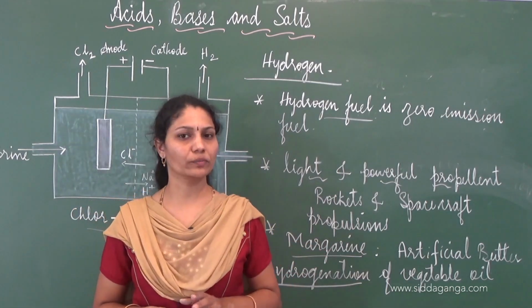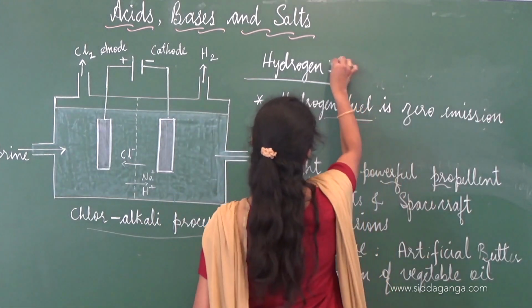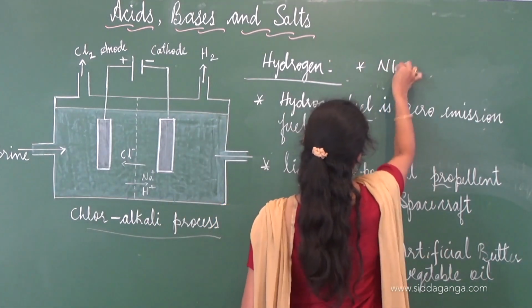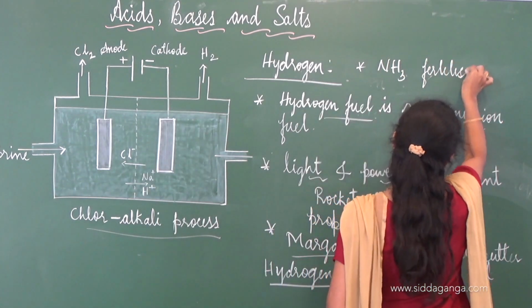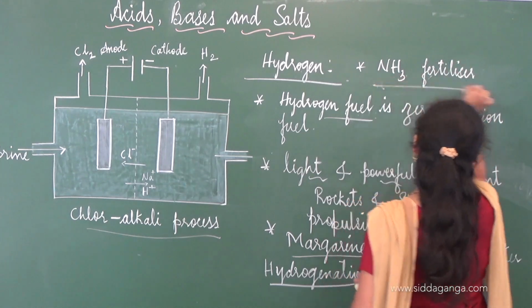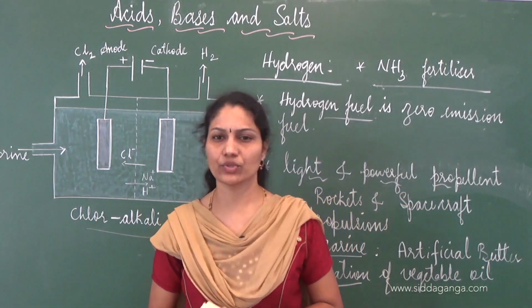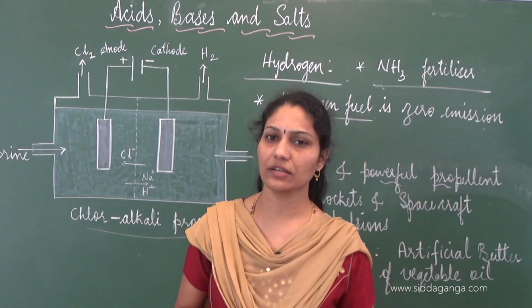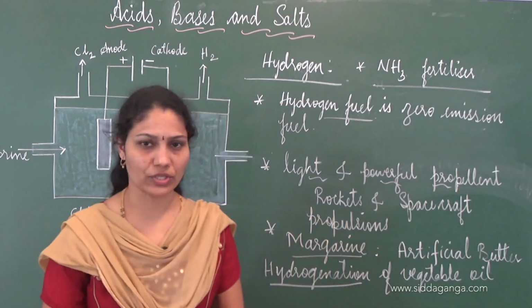Is this clear to you? And next, hydrogen finds its uses in ammonia fertilizer. Ammonia is NH3, and hence we can say that hydrogen also is used as a fertilizer. So this is all about hydrogen.